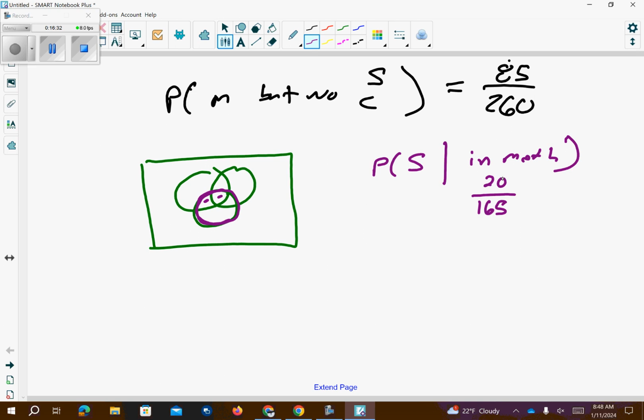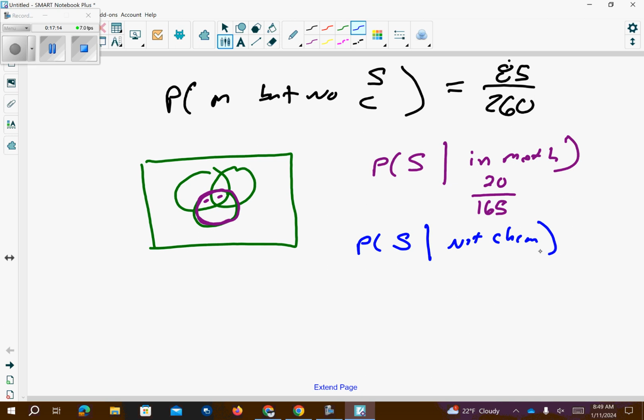So basically what this means is I have the 260 people in the class. Say, okay, everybody who's in a math class, stay here. Everyone else go out in the hall. So there's 165 people sitting there. Of those 165 people sitting there, they also happen to be in Spanish. So it's the overlap, the 15 of all three, and it's the 5 that are just in Spanish and math.